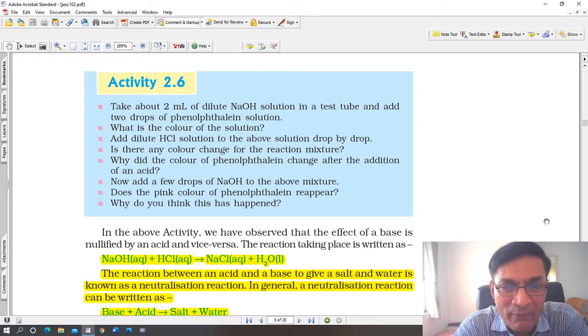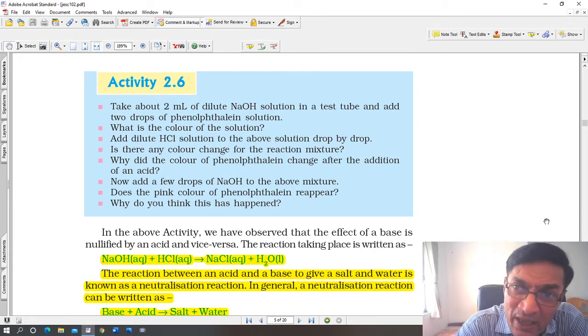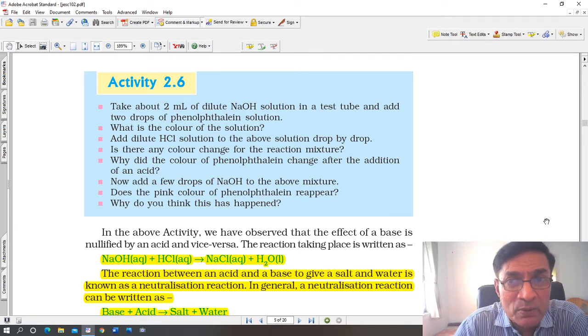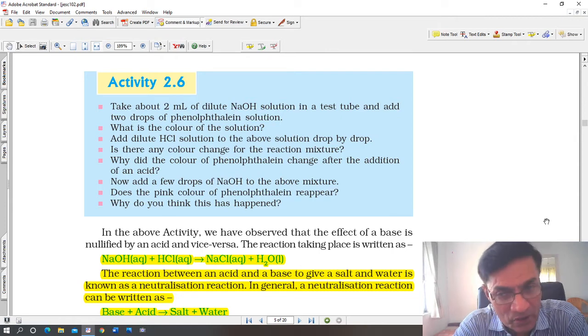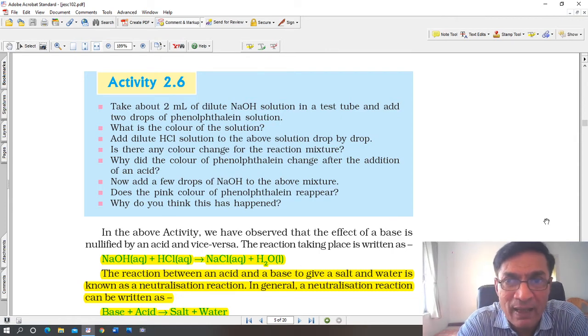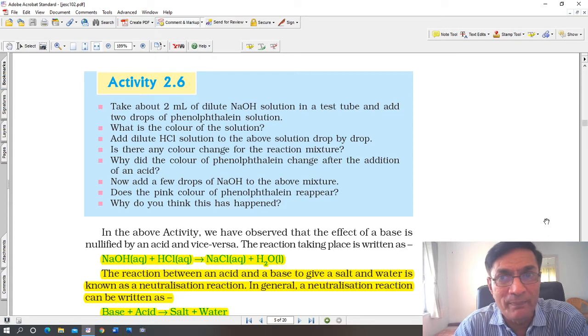Okay, now add a few drops of sodium hydroxide again, the base. It becomes more base than an acid. Does the pink color of phenolphthalein appear? Yes. जो स्टार्टिंग में पिंक कलर था, जो मैंने बोला था पिंक कलर होता है फेनोल्फथालीन का, ओके, it will reappear again. जब हमने एसिड डालना चालू किया, धीरे धीरे वो पिंक कलर गायब हो जाएगा. The pink color, because of the base solution, the pink color of phenolphthalein will gradually disappear when you drop acids into it.